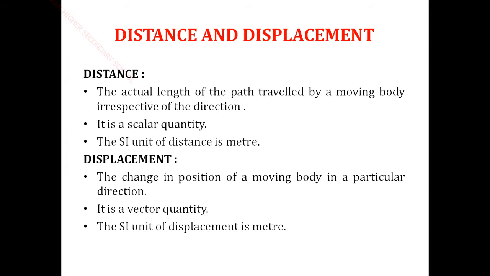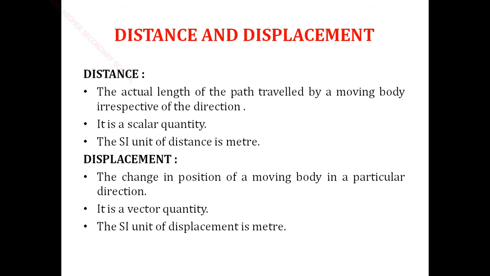Next, displacement. Displacement is the shortest distance between two points, that is, the change in position of a moving body in a particular direction. It is a vector quantity. The SI unit of displacement is meter.